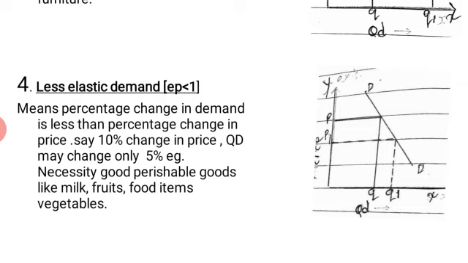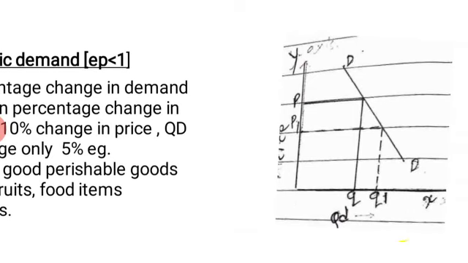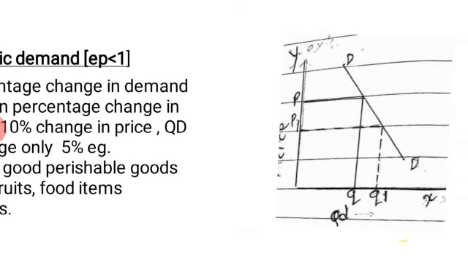It is just reverse of more elastic demand, that is the third one. Here less elastic demand, EP is less than 1, means percentage change in quantity demanded is less than percentage change in price. See here in the diagram, the quantity always measured on x-axis, price measured on y-axis.